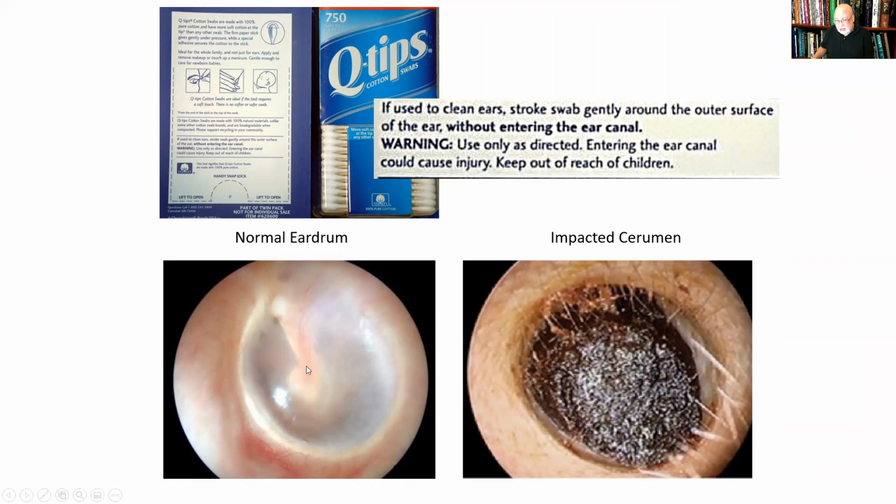That's actually the handle of the hammer, or the malleus, or the manubrium of the malleus. This is the eardrum, and this is the lining of the ear canal. And when folks use Q-tips to try to clean the wax out of their ear canals, a lot of them can actually shove or plunge the wax down and create a wax plug, which can be problematic. And when it seals up the ear canal, it can cause what we call a conductive hearing loss. Now that will be temporary until the wax is carefully removed.